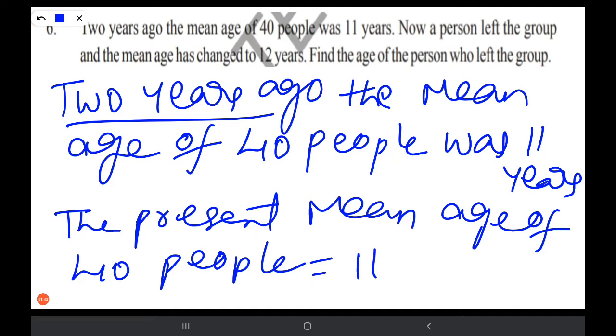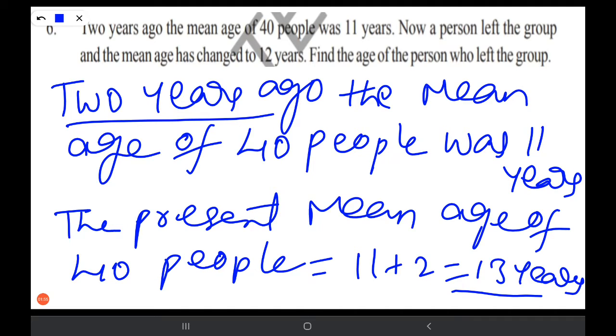It is 11 plus 2, 13 years, isn't it? If we add the same number to each observation, we should add the same number to the mean also. We know that, right? Now this is the present mean age of 40 people.